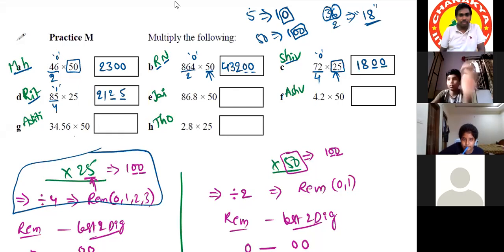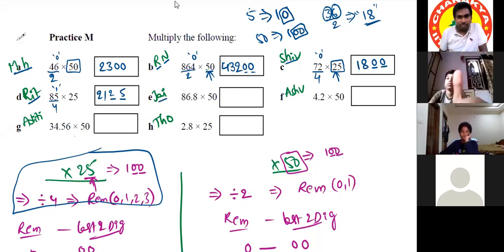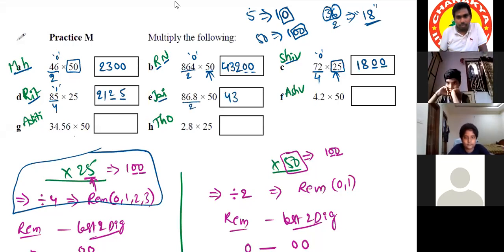Very good. Correct. Jaideep, 86.8 into 50 can be written as 868 into 50. So 868 divided by 2 is 434. As the remainder is 0, we should place two zeros at the end of the number, which will be 43,400. We place a decimal point from the first right digit, so it will be 4,340. Very good. Excellent.